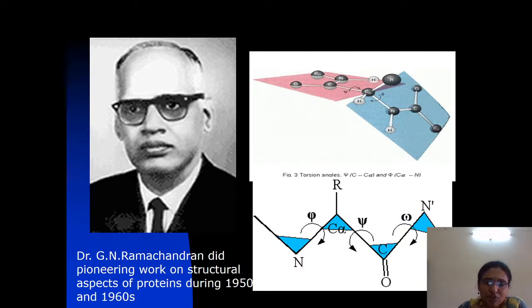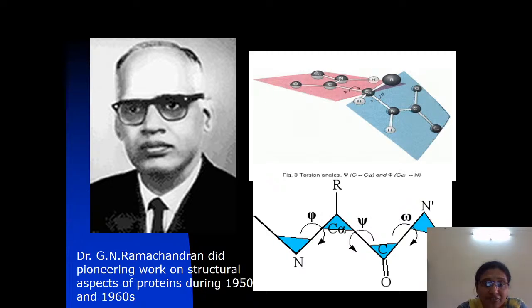So torsion angles mean what? The rotation around these bonds is known as torsion angles. Now what is the importance of these angles? The Ramachandran angles, phi angle and psi angle, determine the path of the polypeptide chain. Please make a note, these torsion angles determine the path length of the polypeptide chain, and they also determine the extent of twist and turns of a polypeptide chain when it is folding into higher levels of structural organization.